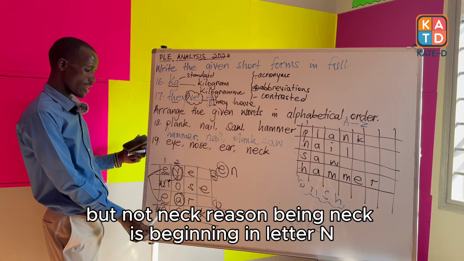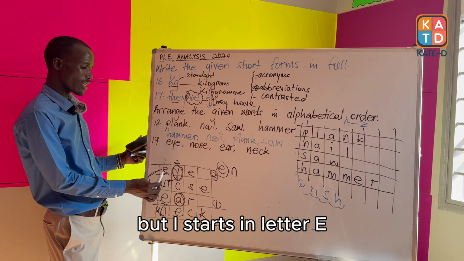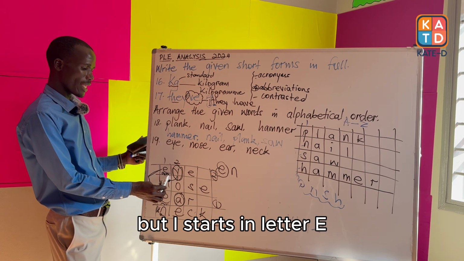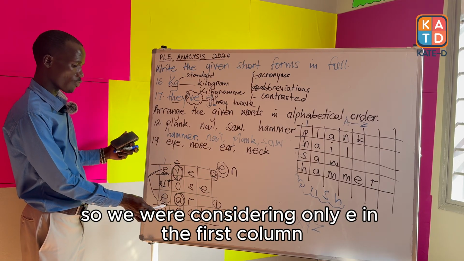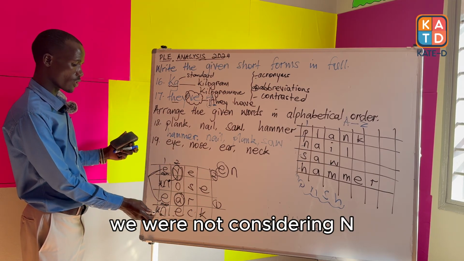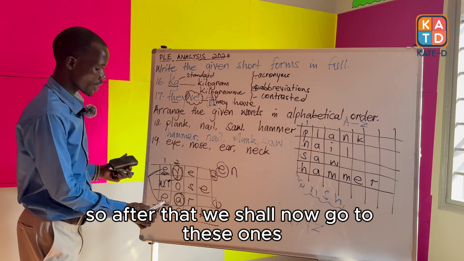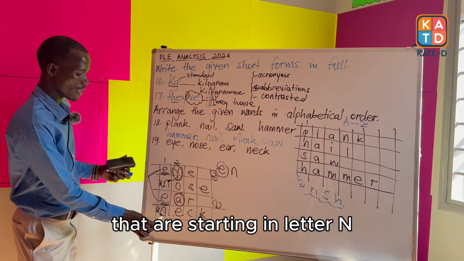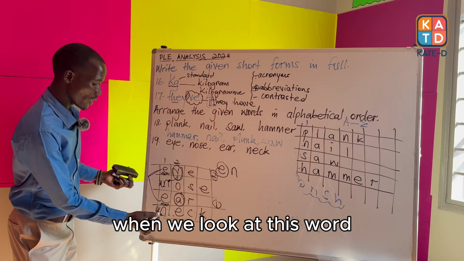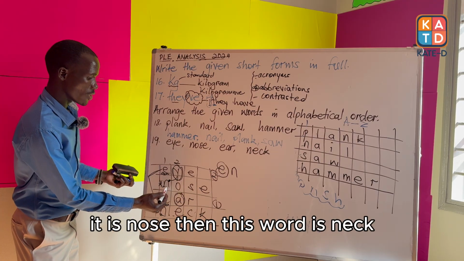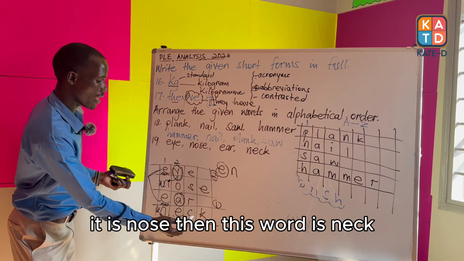Reason being, neck is beginning in letter N, but eye starts in letter E. So we were considering only E in the first column. We were not considering N. So after that, we shall now go to these ones that are starting in letter N, and we also get to know their order. When we look at this word, it is nose. Then this word is neck.